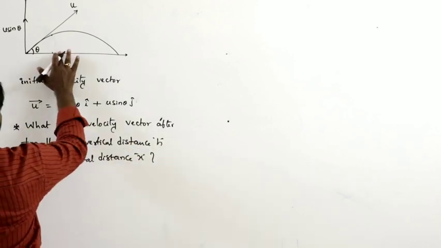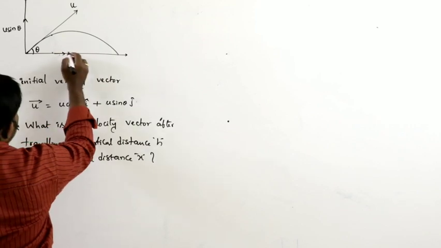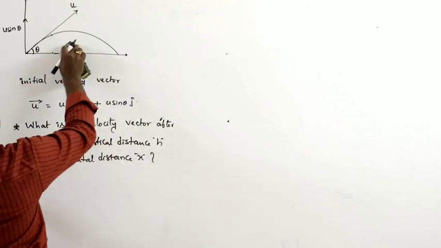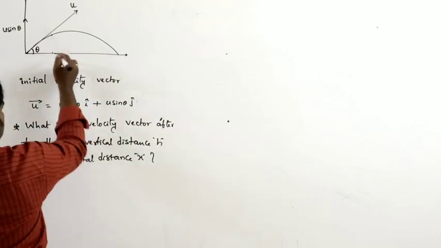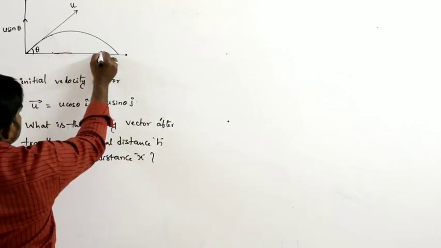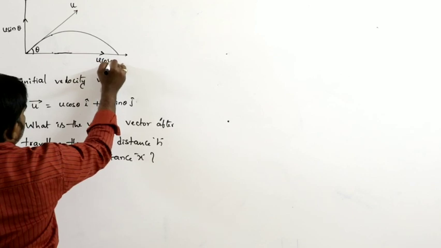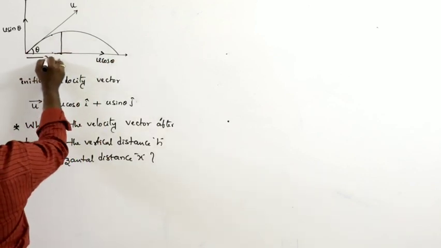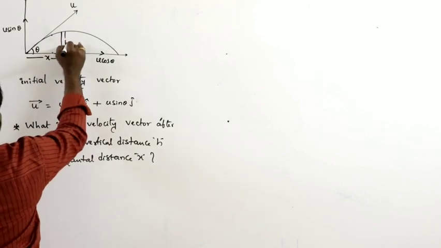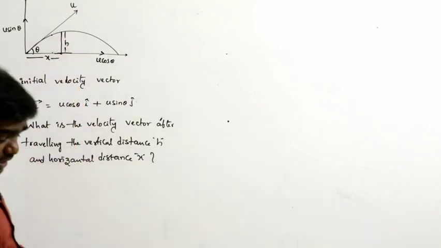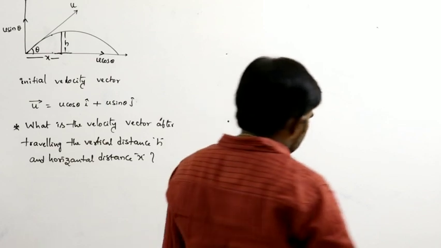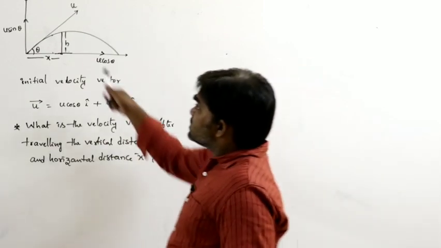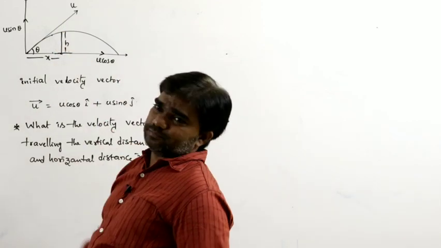Let us say this is u cos theta here. The body travels a horizontal distance x and a vertical distance h.